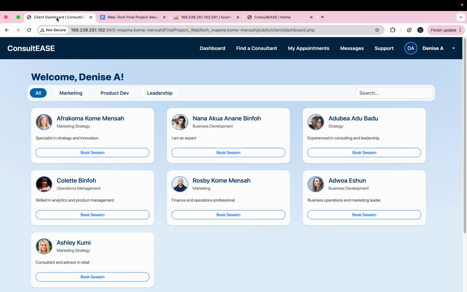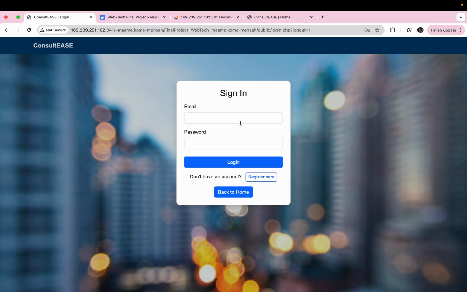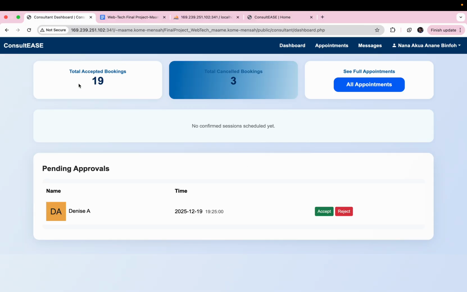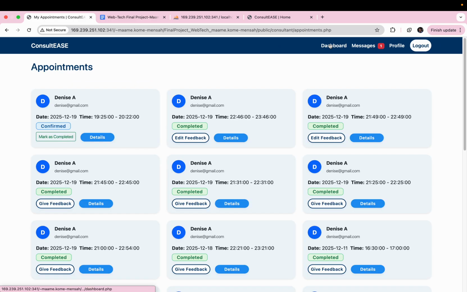So now let's log in as the consultant that we booked. Right, that was Ikea. Now as we can see, Ikea has some form of data logs. The data logs in my system are the total accepted bookings, the total cancelled bookings. It's updated regularly. So now we see Denise's approval here. So let's accept. Now it says appointment accepted, and let's go to appointments. Now we see that Denise's appointment has been reflected on the consultant page.